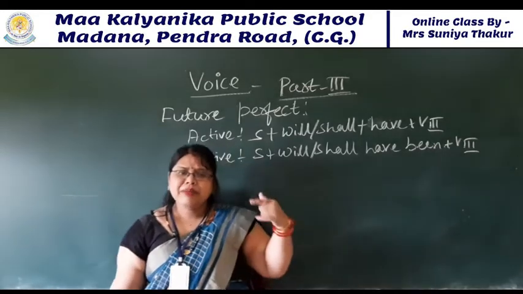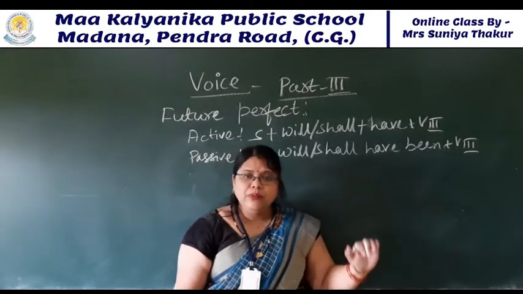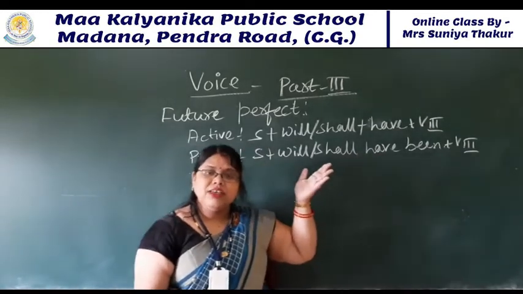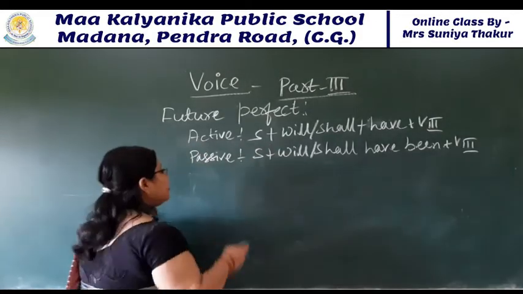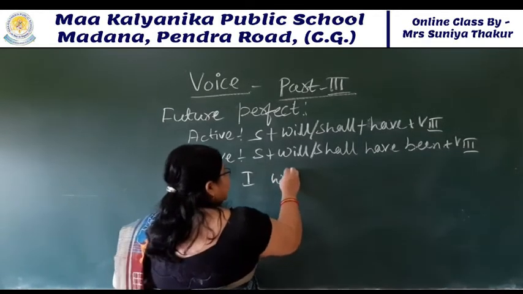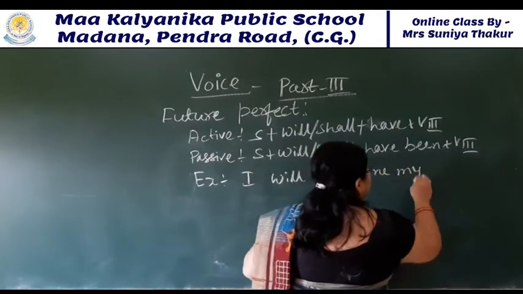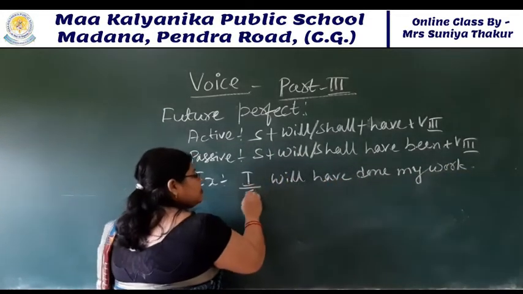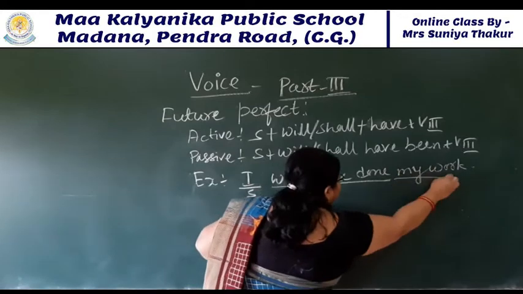There is no change in present perfect, past perfect and future perfect structure. Only you have to use will, shall with that. In past tense we are using had been. In present tense we were using has been or have been. In future we are using will, shall, have been. Look at the example. Example. I will have done my work. This is an active sentence. I is your subject. Will have done is your future perfect active form. My work is your object.